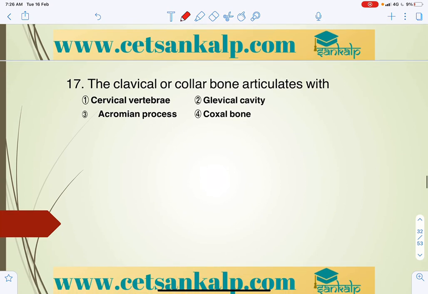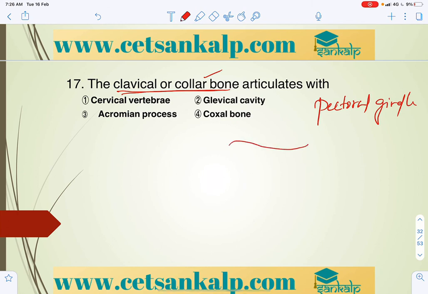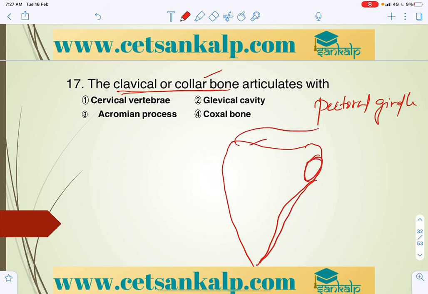The clavicle or collarbone articulates. Generally this will be seen in the pectoral girdle, that is the shoulder joint. The clavicle, which is a collarbone, articulates with the sternum and also the acromion process of the scapula. The scapula is a triangular bone, and here will be a glenoid cavity, and this is a spine ridge.